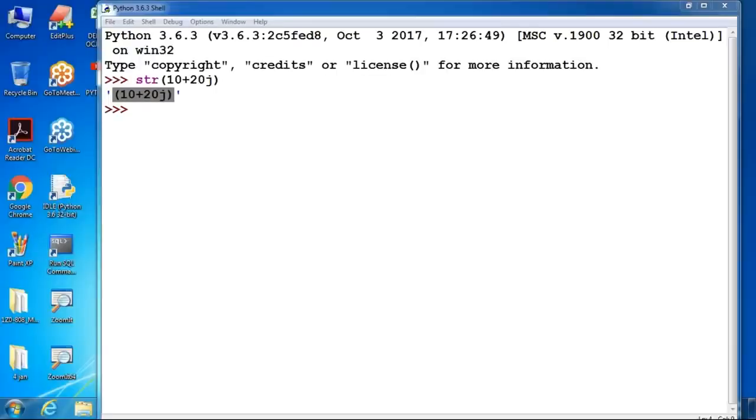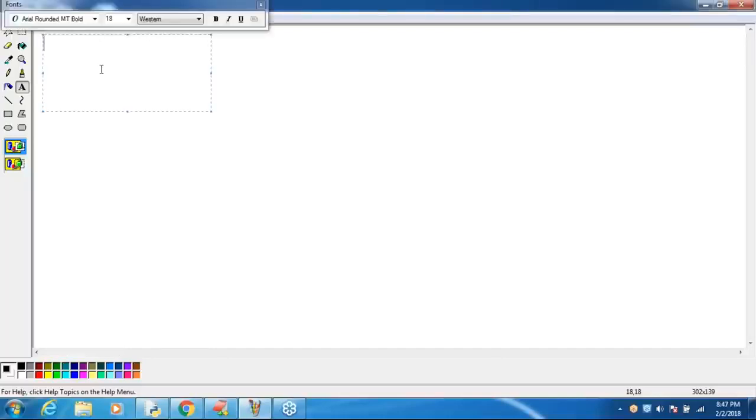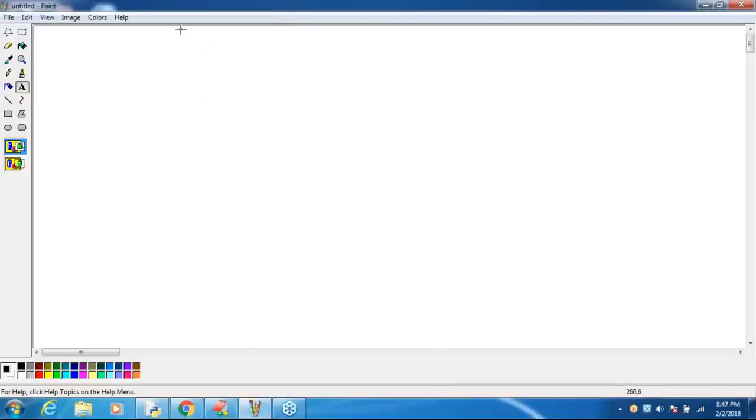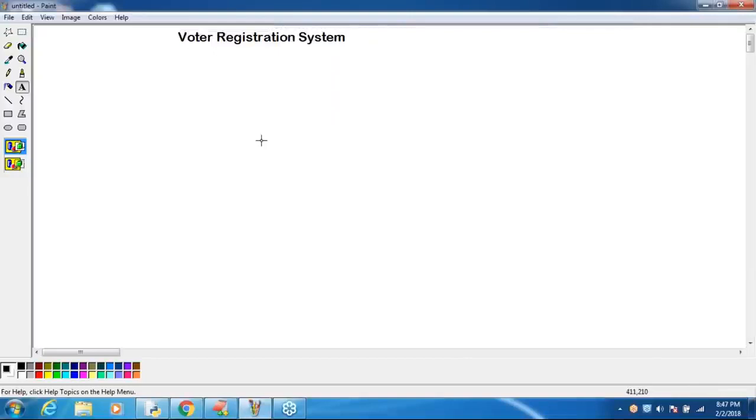Let me open Paint so that you can understand very easily. Observe carefully. Let me take a more meaningful example. I want to develop a voter registration system, or an Aadhaar number registration system like this. It is the best example to understand.